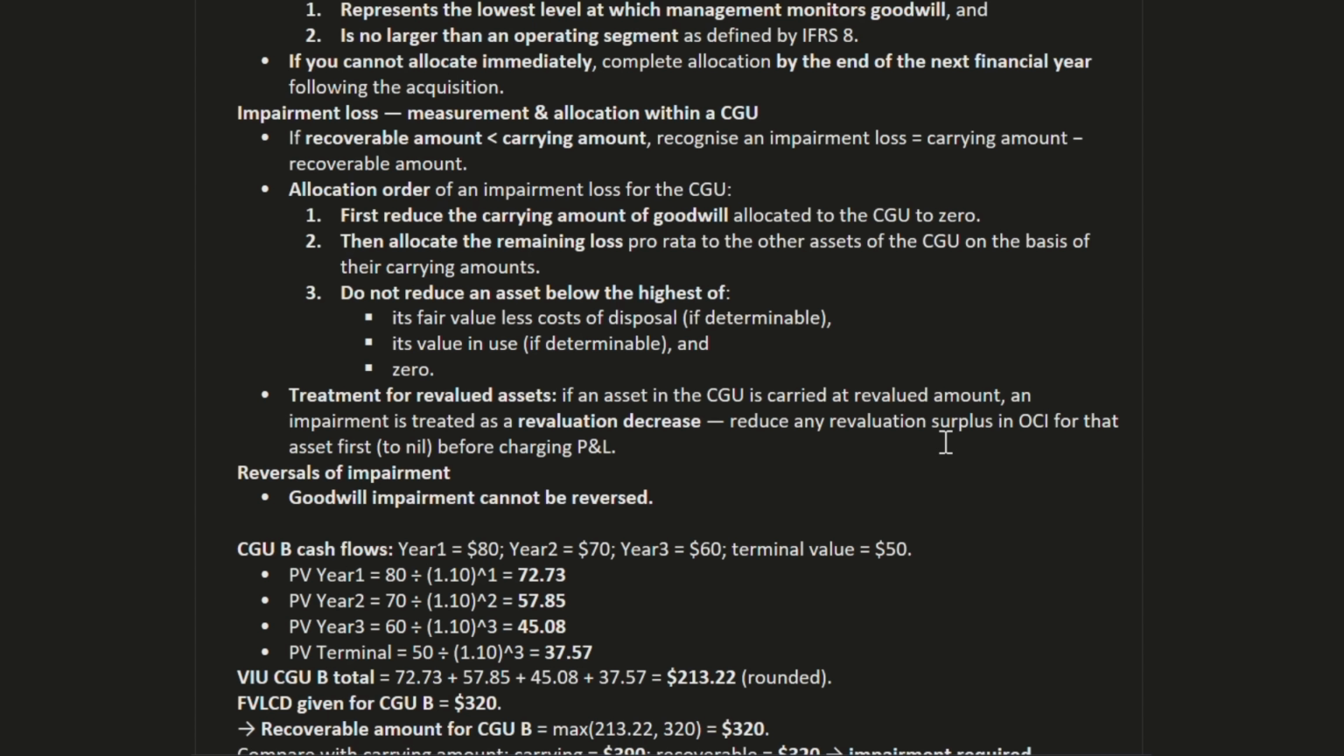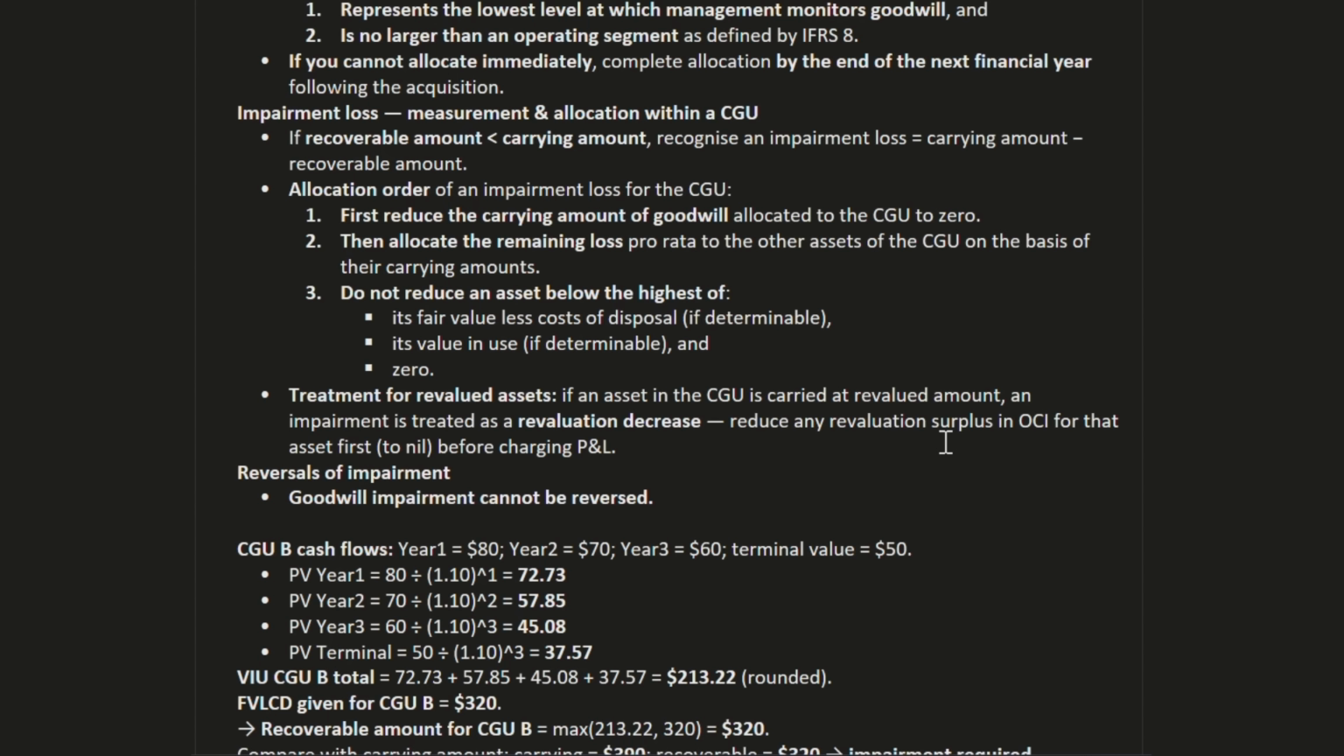Allocation order of an impairment loss for the CGU. First, reduce the carrying amount of goodwill allocated to the CGU to 0. Then allocate the remaining loss pro rata to the other assets of the CGU on the basis of the carrying amount. So first we will reduce the goodwill allocated to the CGU to 0, then allocate the remaining loss on a pro rata basis.